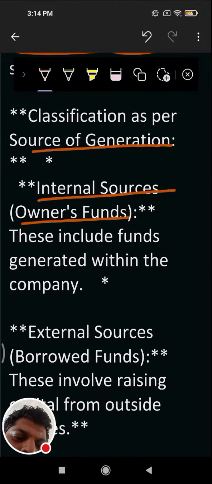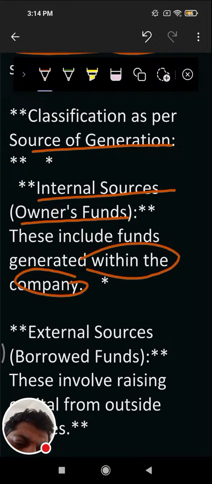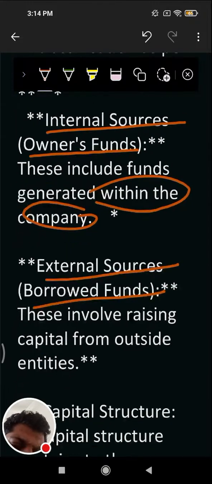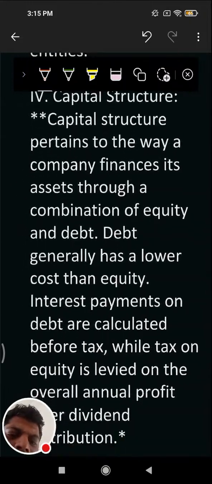Then comes the classification as per source of generation. Internal source, owners' fund. This includes fund generated within the company or entity. Then comes the external source, borrowed fund. This involves raising of capital from outside the entity.